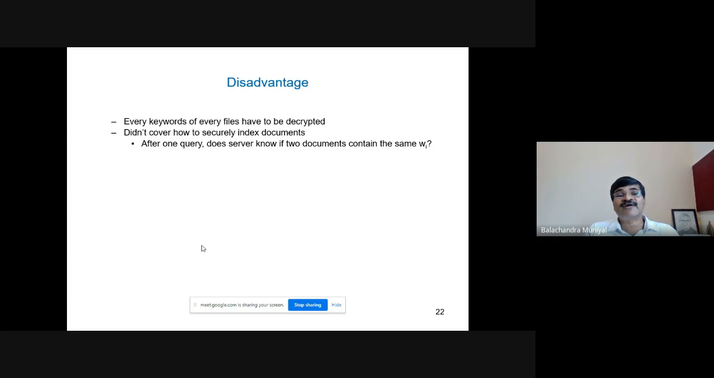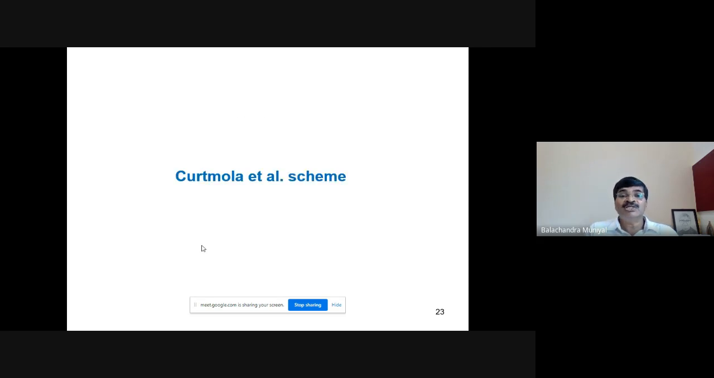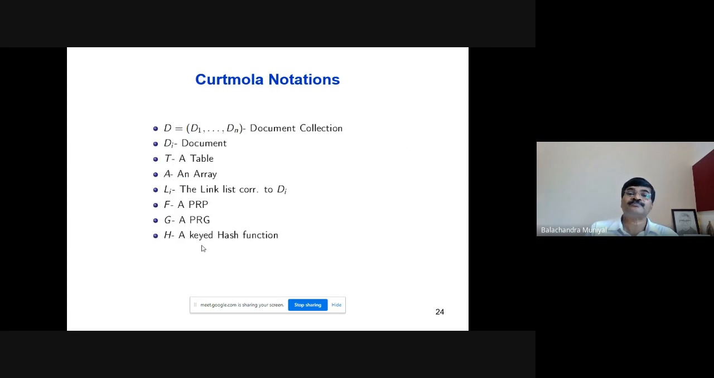Every keyword of every file has to be decrypted, and this particular technique doesn't use the concept of an index. Since it doesn't use the concept of an index, it has to encrypt as well as decrypt all the documents, and the entire part of the document must be encrypted. This problem can be overcome using one more proposal by Kurt Mola and others. It is a very good scheme as of now, which consumes less time compared to the previous schemes.